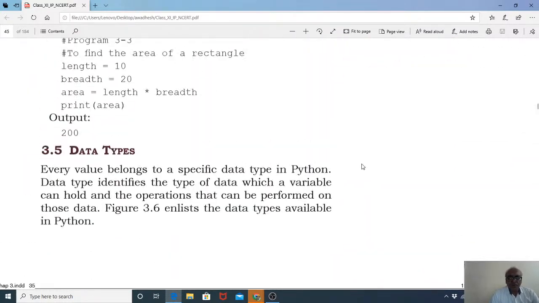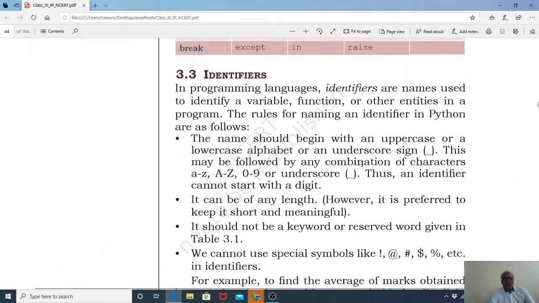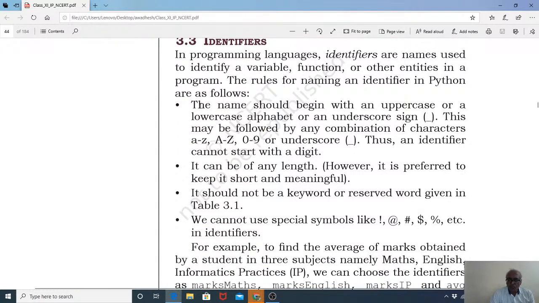Now we will move to identifiers. Now you will be able to understand what an identifier is. Programming identifiers are names used to identify a variable, function, or other entities in a program. Because we have only used variables for storing values, we have not made functions. Whatever variable name we use, like A, B, and C, the name should begin with an uppercase or a lowercase letter.